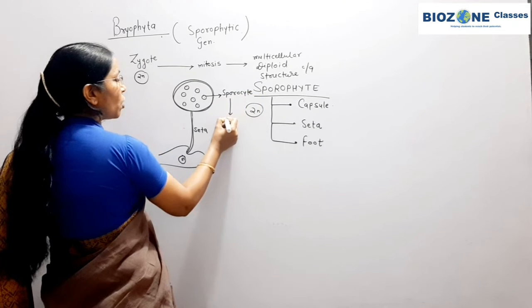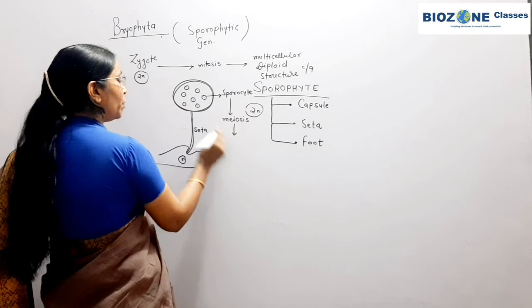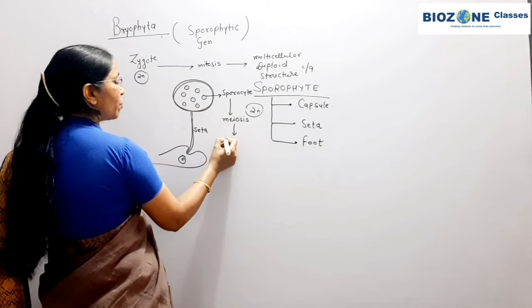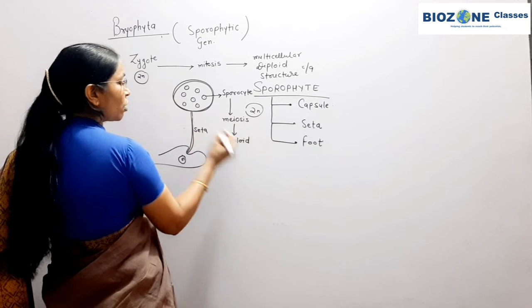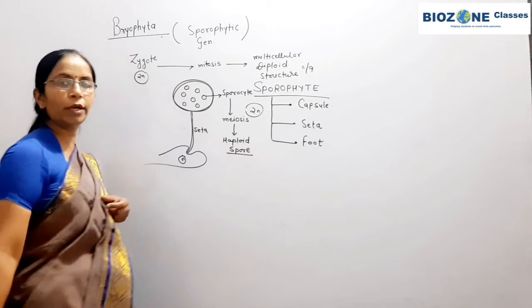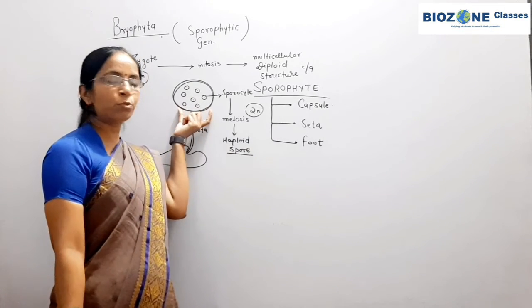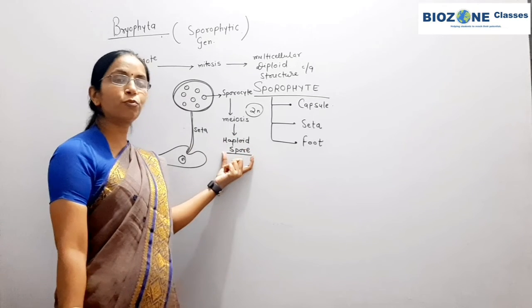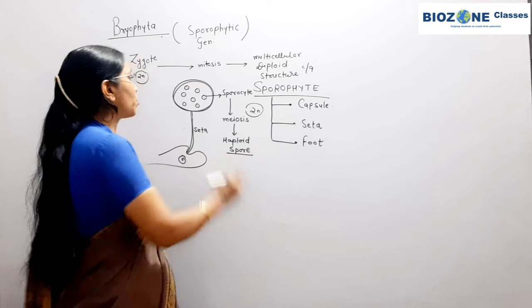These sporocyte cells inside the capsule undergo meiosis, and upon meiosis they lead to the production of haploid spores. So why is it called sporophyte? Because this diploid generation of sporophyte inside the capsule is responsible for the formation of spores. Spores meiosis के through produce होते हैं, that's why they are haploid spores.